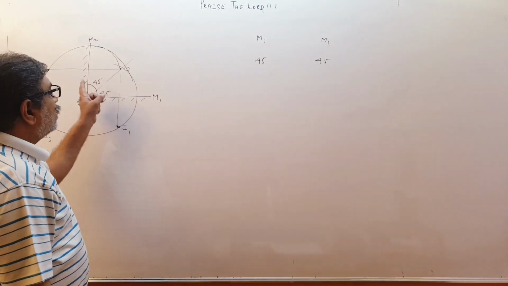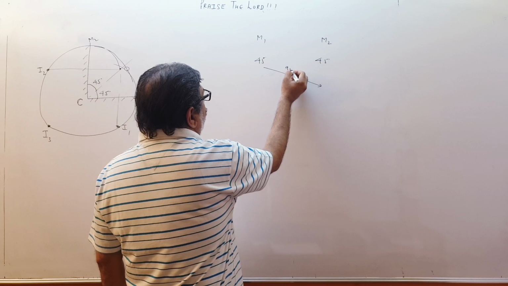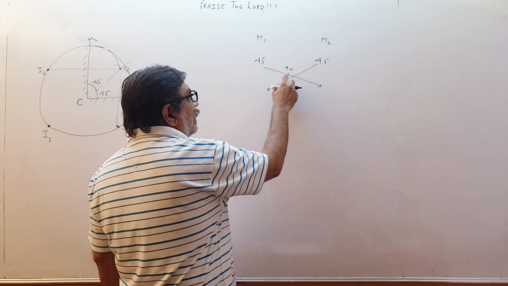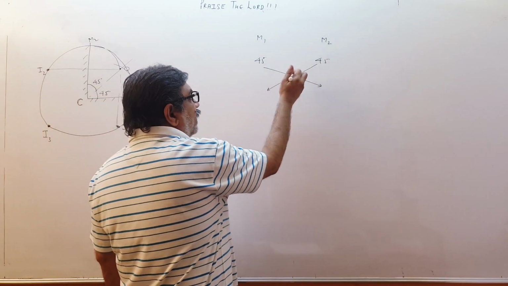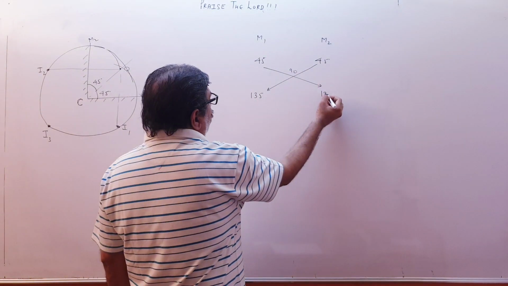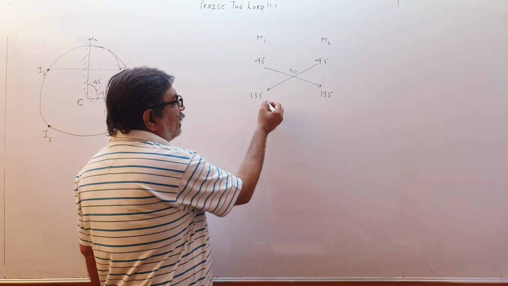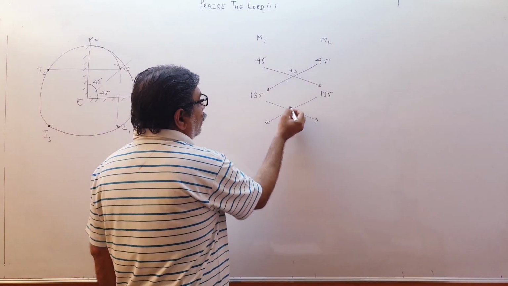Now what is the angle between the two mirrors? 90. So you add 90 to this and add 90 to this, the total angle between the two mirrors. So this becomes 135 and this becomes 135. Again you add 90 to both of them.